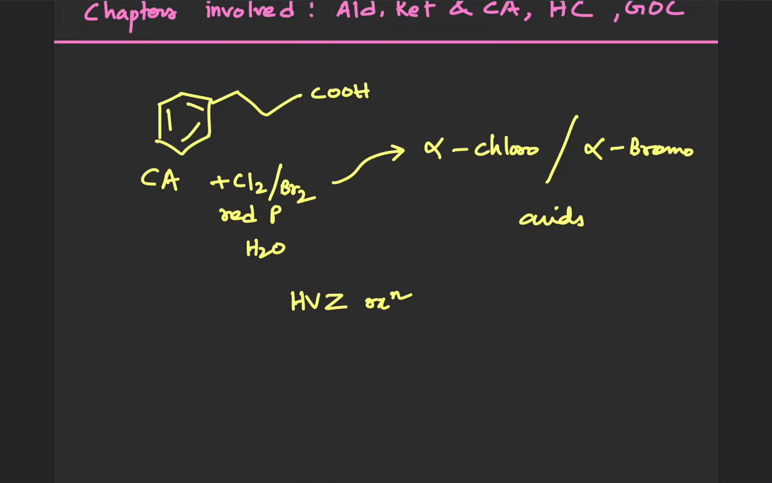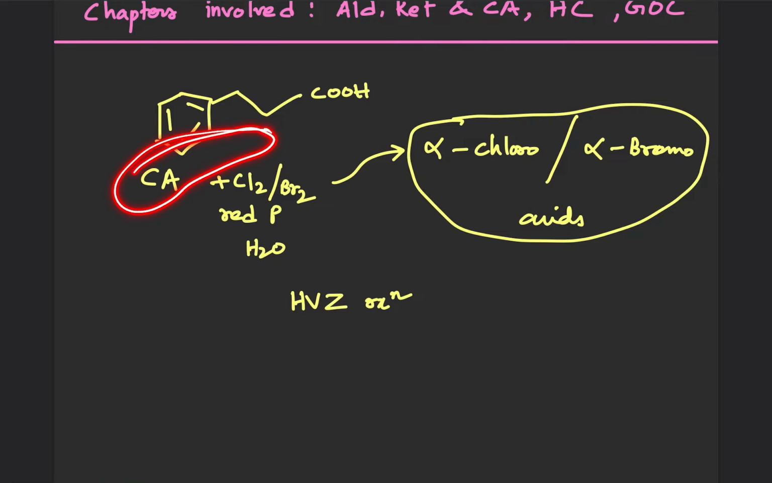Okay, and then what's the meaning of alpha chloro or alpha bromo acids? The meaning is, in the carboxylic acid that we have taken initially, one of the alpha hydrogens will be replaced by a chlorine atom if you are reacting with chlorine. If you are reacting the carboxylic acid with bromine, one of the alpha hydrogens will be replaced by bromine. So that's the meaning of alpha chloro or alpha bromo acids. Okay, so I'll give you an example.